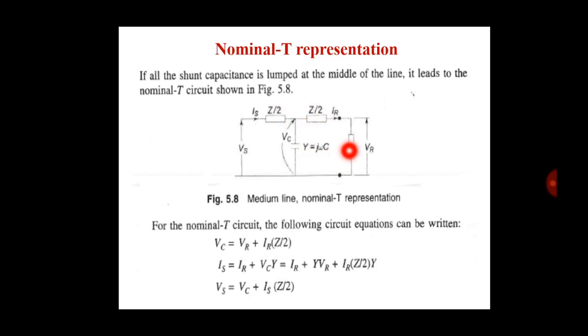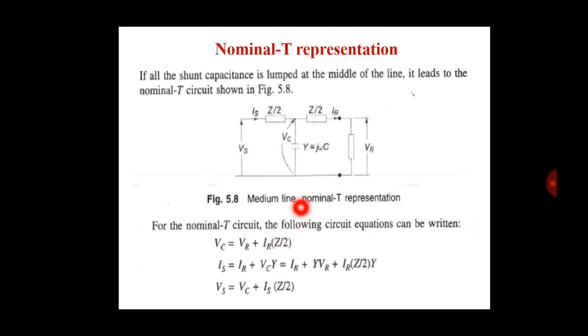Here is the load, receiving end voltage is VR, receiving end current is IR. VC is the voltage across the capacitor, and here are the sending end current and sending end voltage. Now for the nominal T circuit, the following circuit equations can be written. VC is equal to VR plus IR into Z by 2 from the circuit. So we write VC is equal to VR plus IR into Z by 2.